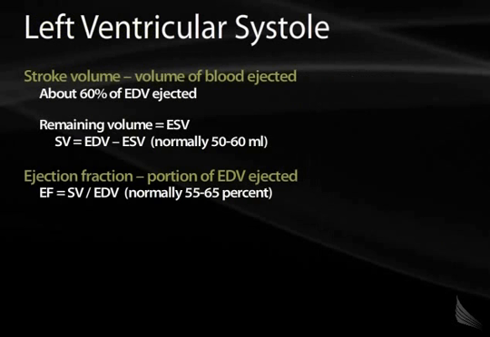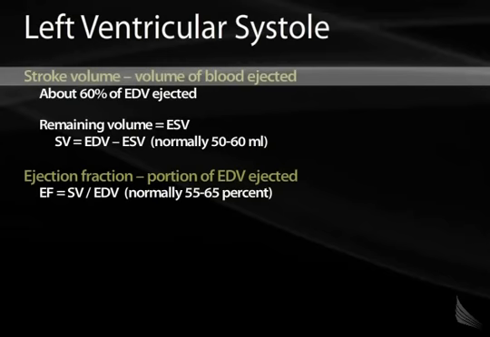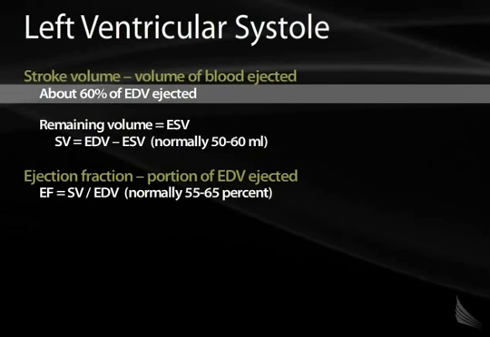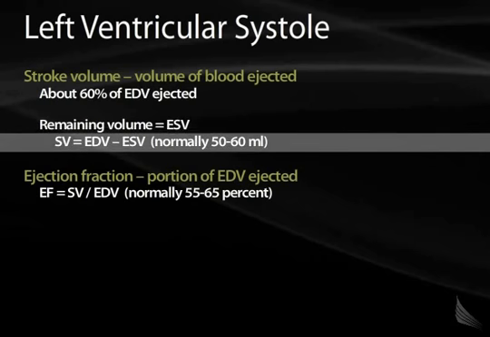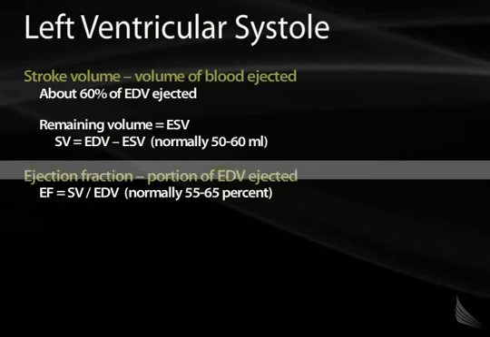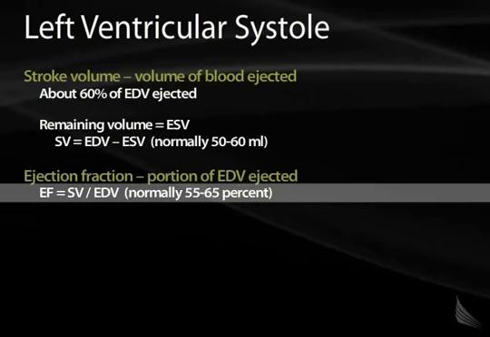It's important to mention at this point stroke volume, which is the volume of blood ejected out of the ventricle, is generally approximately 60% of the end diastolic volume. The amount of volume left after systole is the end systolic volume. We calculate stroke volume by taking the EDV minus the ESV. Normally this value is approximately 50 to 60 milliliters. We can also calculate the ejection fraction by taking the stroke volume and dividing by the end diastolic volume. A normal ejection fraction is 55 to 60%.